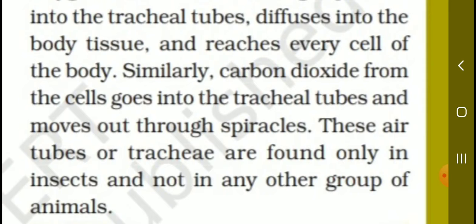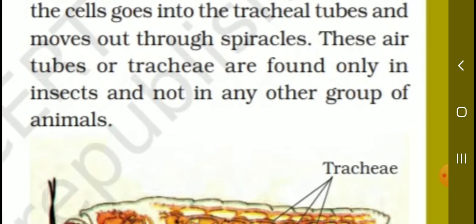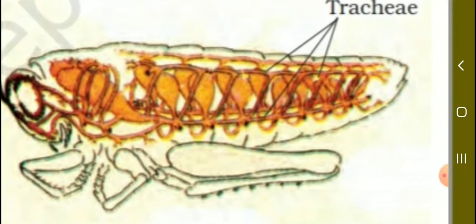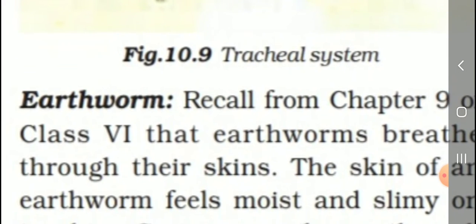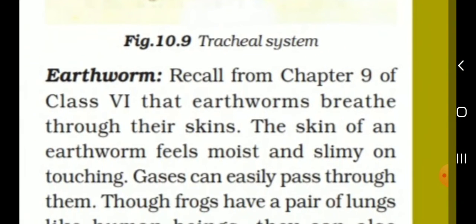These air tubes, trachea, are found only in the insects. See the picture. This is the tracheal system of a cockroach. Then next, earthworm. Recall the ninth chapter, okay.